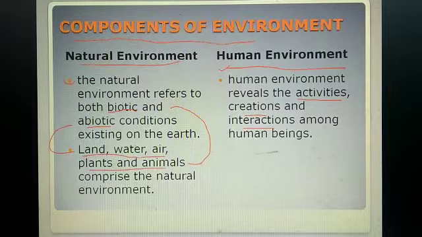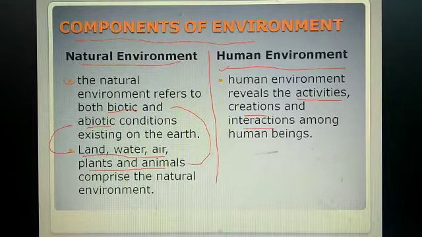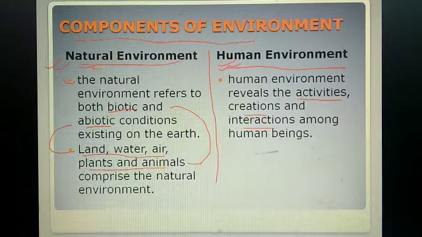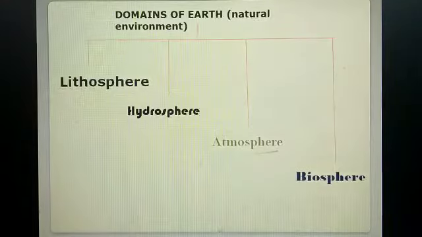But one thing is that in this video I have included the detail of only the natural environment. The human environment I will include in another video, but for today I have included the natural environment only. So let's go into detail about the natural environment.